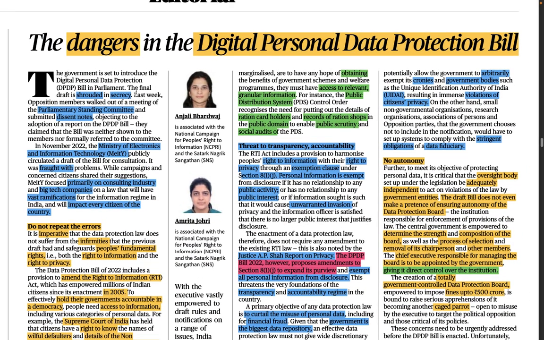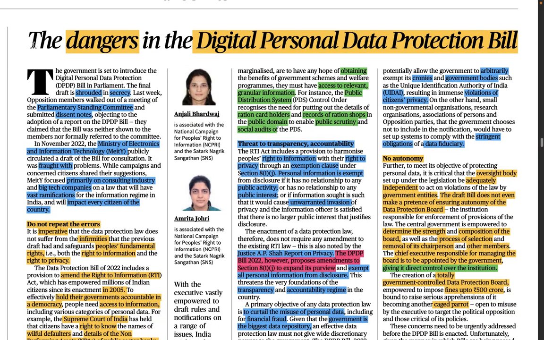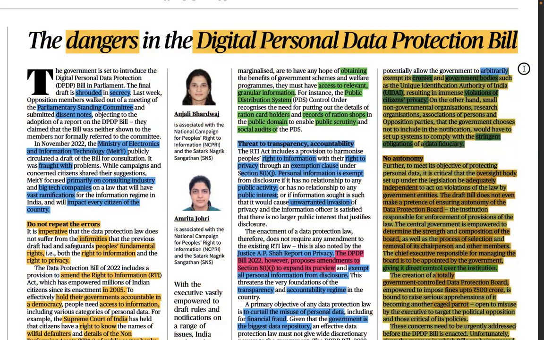So let us get started with what this particular editorial is going to be talking about, right? So whenever you start reading any editorial, the first thing that should come to your mind is that you should read the heading, right? This is the heading.